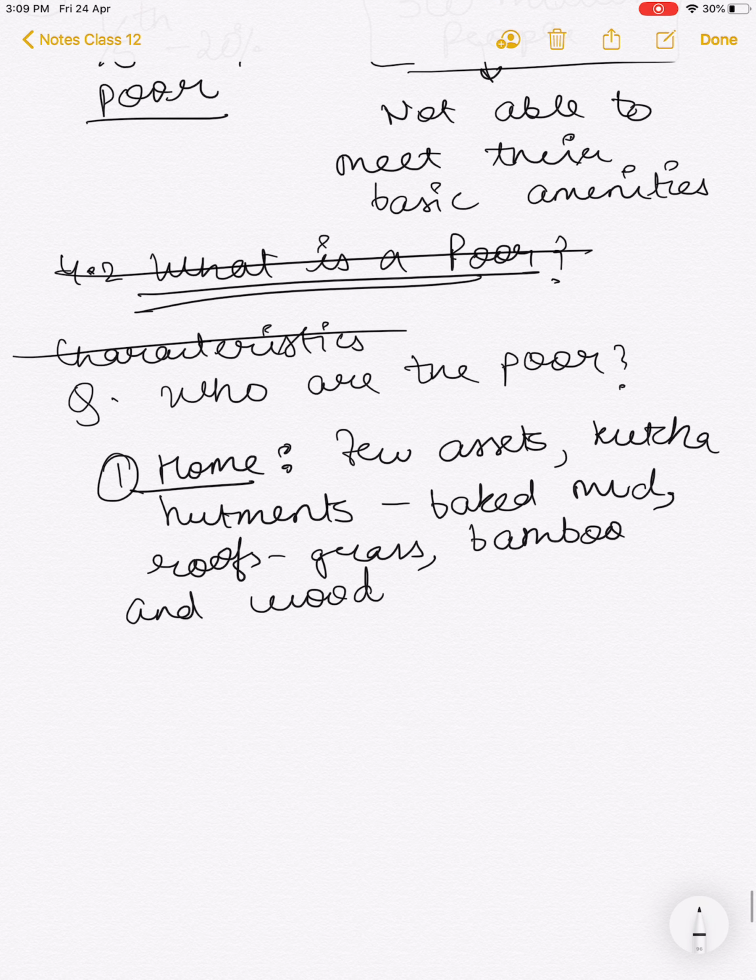And then the poorest of them do not even have such dwellings. So this is what you write in the home part.